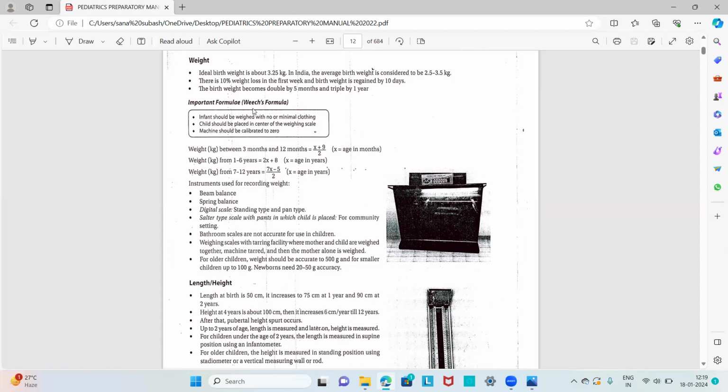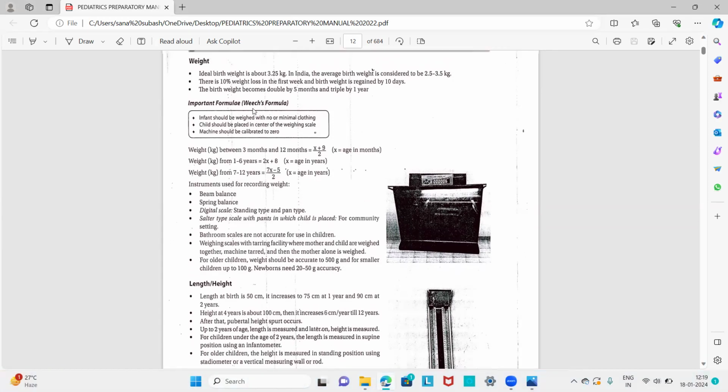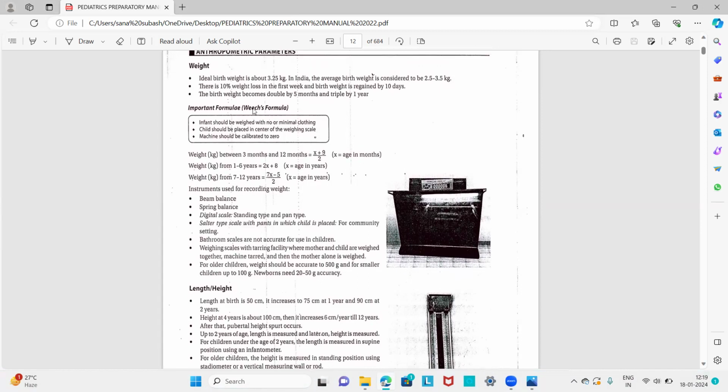if there is a weight gain happening in the first 7 days, we give more importance, because usually less than 10% weight loss happens, നമ്മൾ ടിഷ്യൂ ഫ്ലൂയിഡ് റീപ്ലേസ് ചെയ്യുന്നത്. പക്ഷേ മോർ ദാൻ 10% ആണെങ്കിൽ, if there is any suspicion of malnutrition or diarrhea happening there, so we have to administer appropriate interventions there.